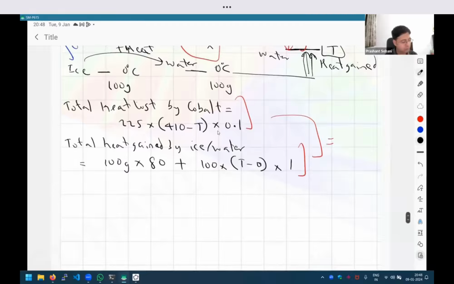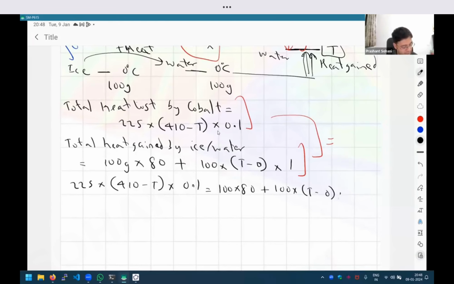So now I just have to solve for capital T. If I equate these two, 225 into 410 minus T into 0.1 is equal to 100 into 80 plus 100 into T minus 0. Okay. So again, just quickly proceeding with the calculation part of this. So 225 into 410 minus.